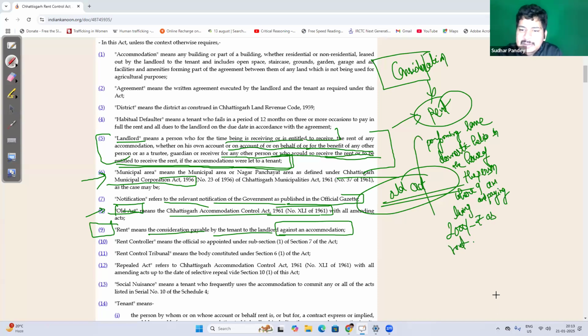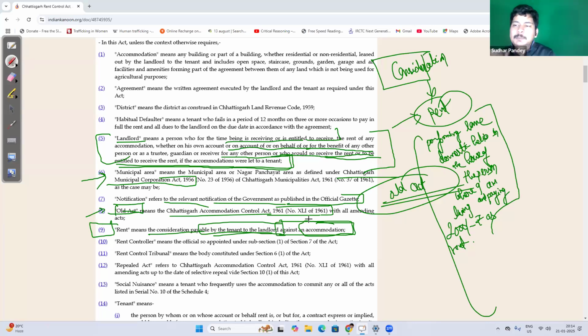So here the rent shall include both things: that 2000 rupees plus whatever job I am performing. So rent means the consideration payable by the tenant to the landlord. Against what? Against an accommodation. Accommodation means the premises which has been provided by the landlord.